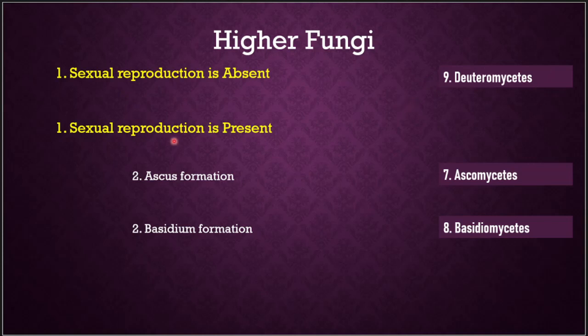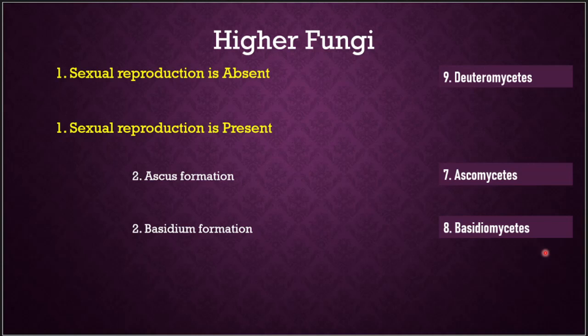If sexual reproduction is present and ascus is the predominant sexual reproducing structure, then they belong to Ascomycetes. If basidium is the predominant structure, then they belong to Basidiomycetes. So this is the overall view with respect to the distinctiveness of the classification.